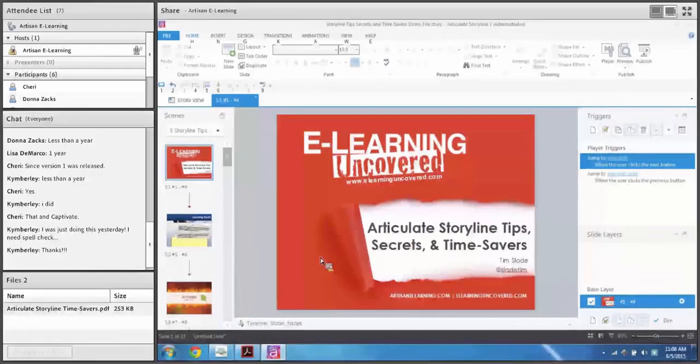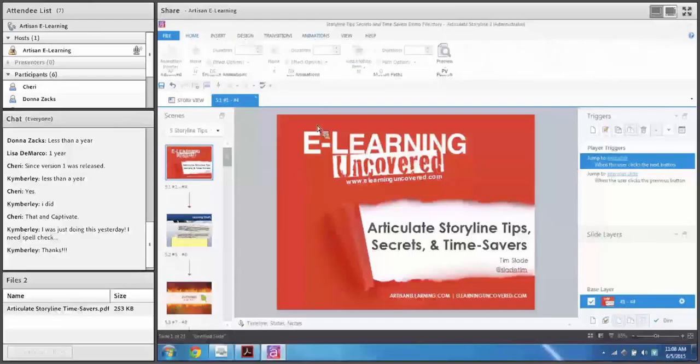You notice that you also get these letters up here. So if I want to go straight into animations, I just hit A on my keyboard, and it takes me to the animations tab. So a quick little time saver if you like keyboard shortcuts. I'm really bad with keyboard shortcuts. I don't use them that often.